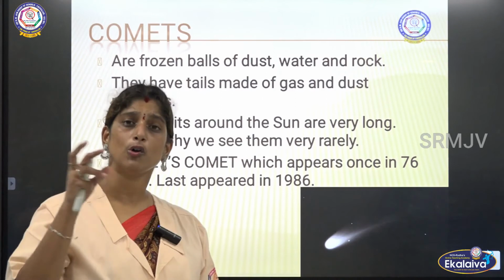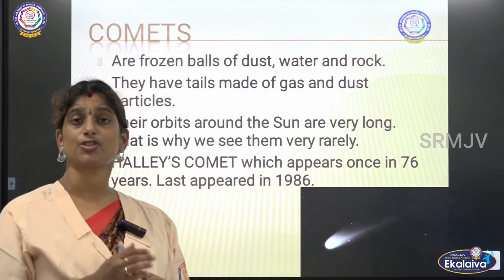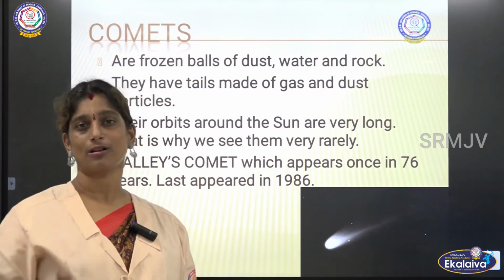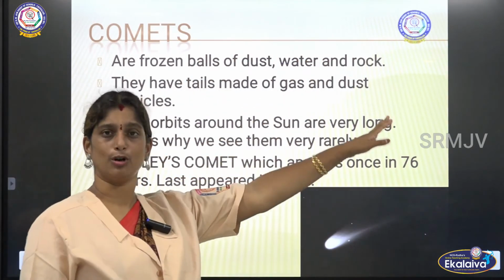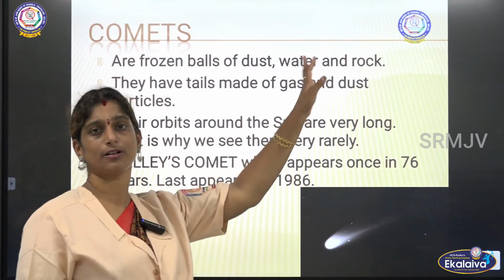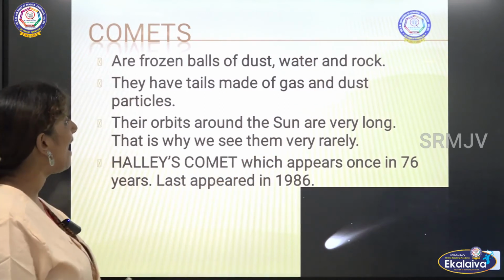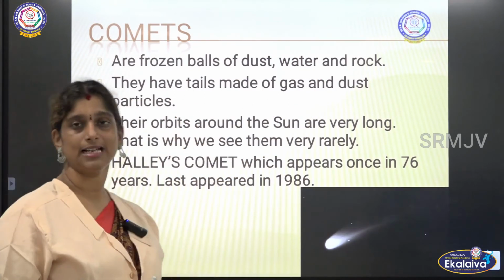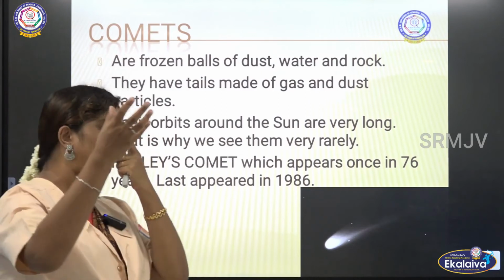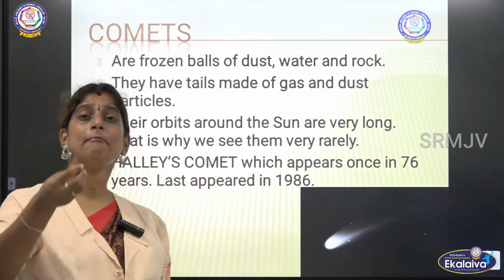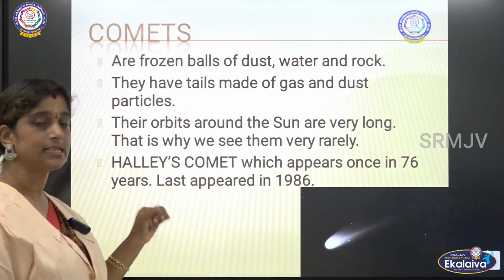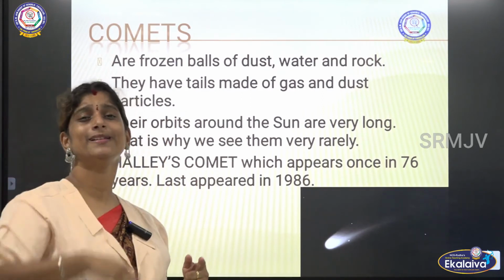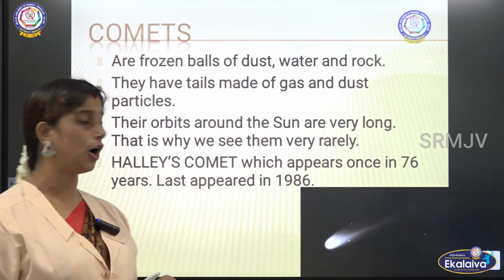So these are also a rock-like structure, but they are not exactly a rock. They are made up of dust, water and rock. They have tails made of gas and dust particles. So these comets have a tail, which is made up of gas and dust particles, and their orbits around the sun are very long.